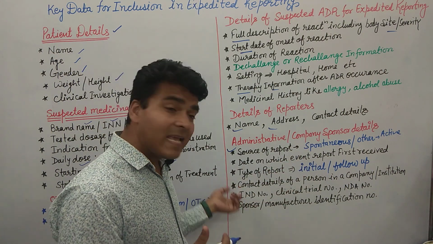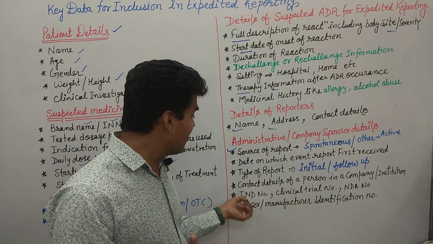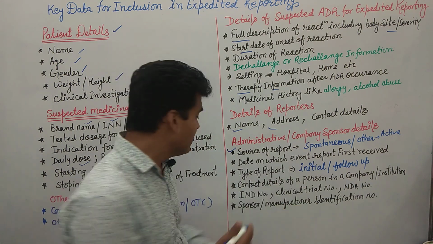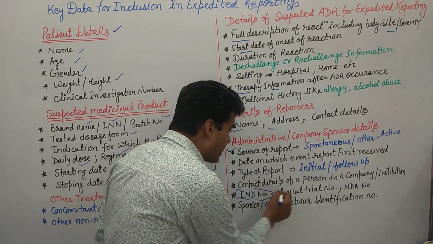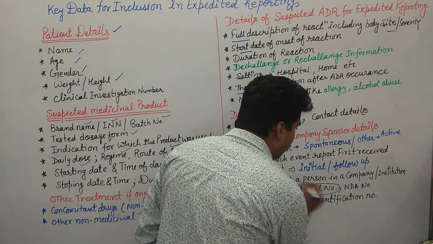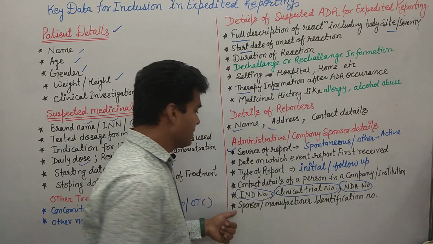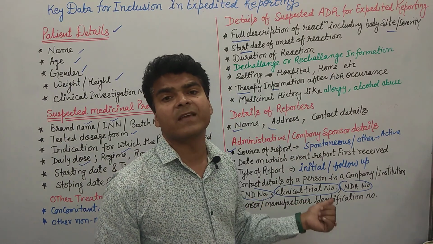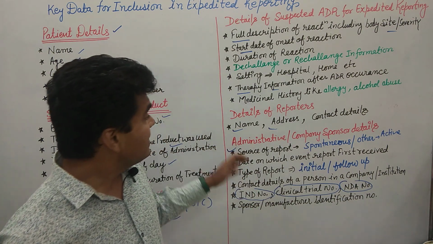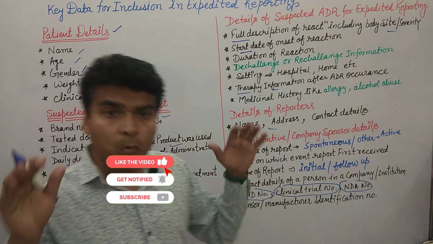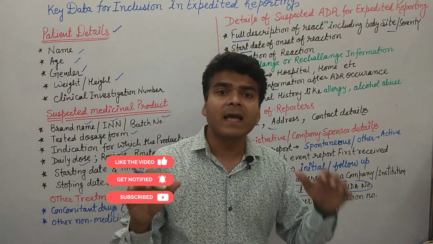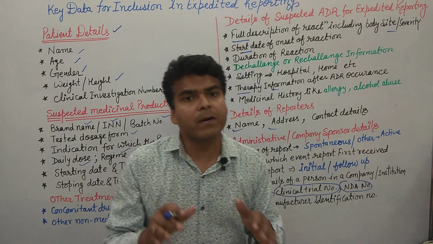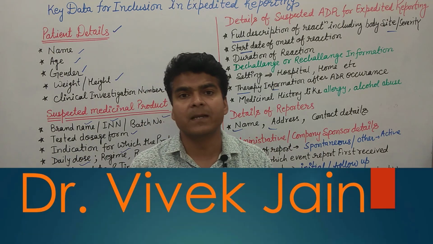Then IND number of the clinical trial, like investigational new drug number, NDA number or clinical trial number. These things are very important so that we can identify the trial as well. Then we also require the sponsor and manufacturer identification number. By these things we are able to collect the whole data of the expedited reporting. Clear everyone? So I hope you are able to understand expedited reporting.